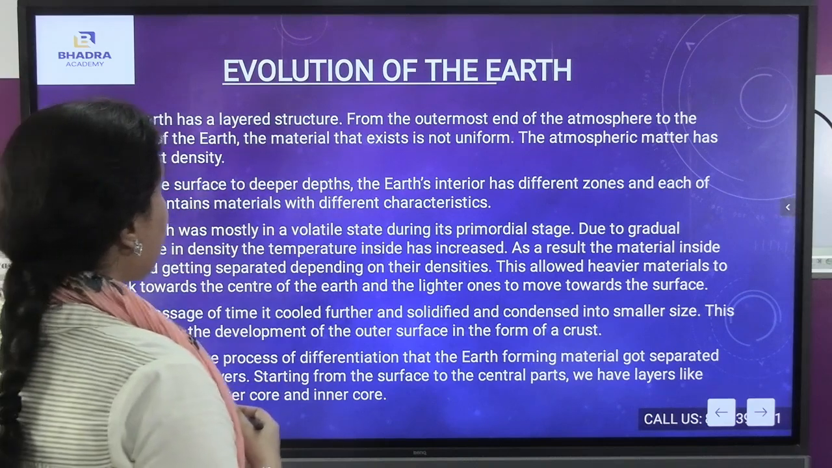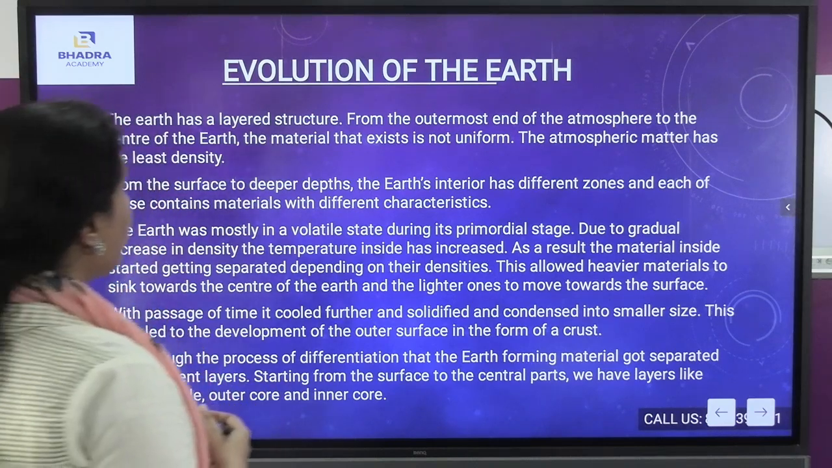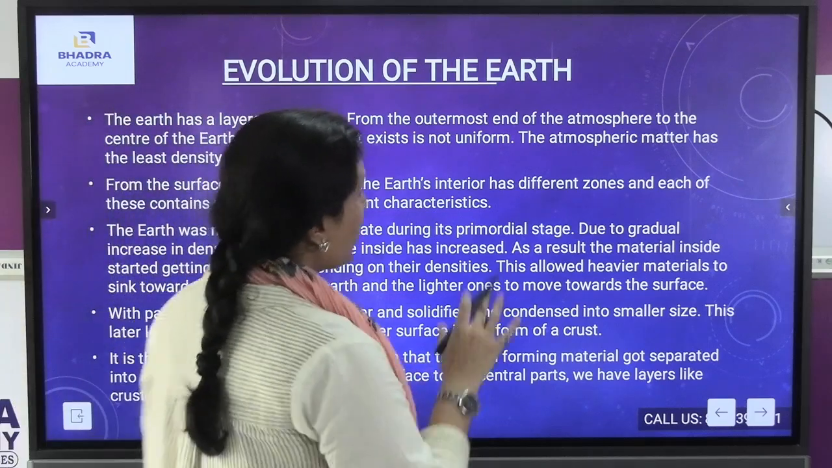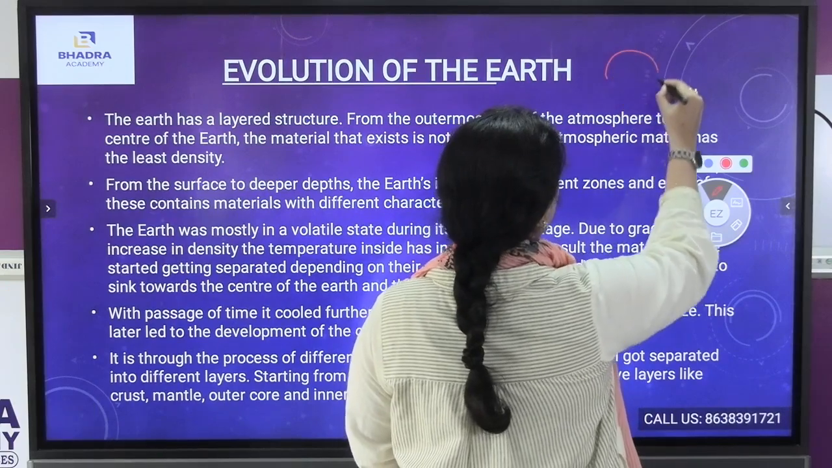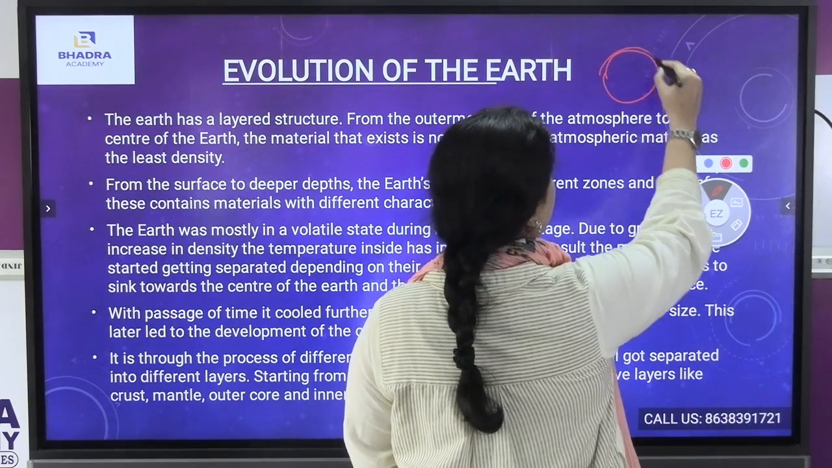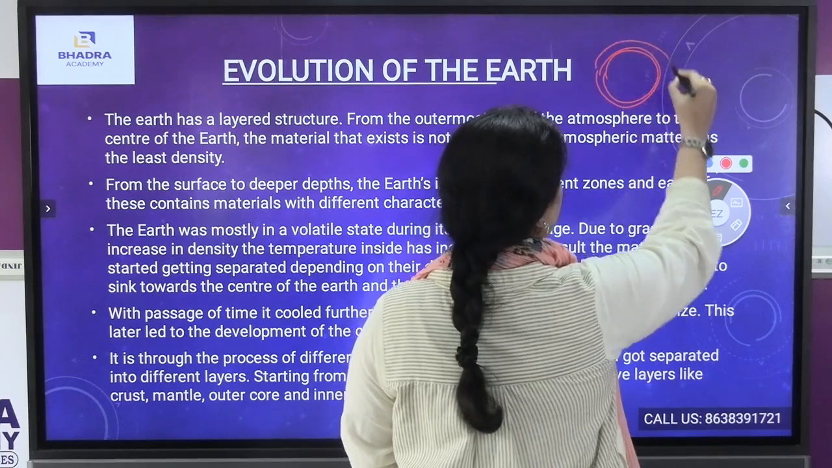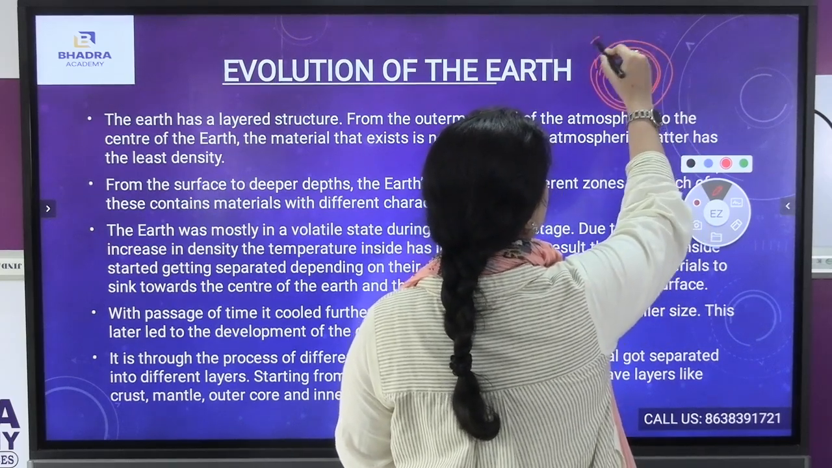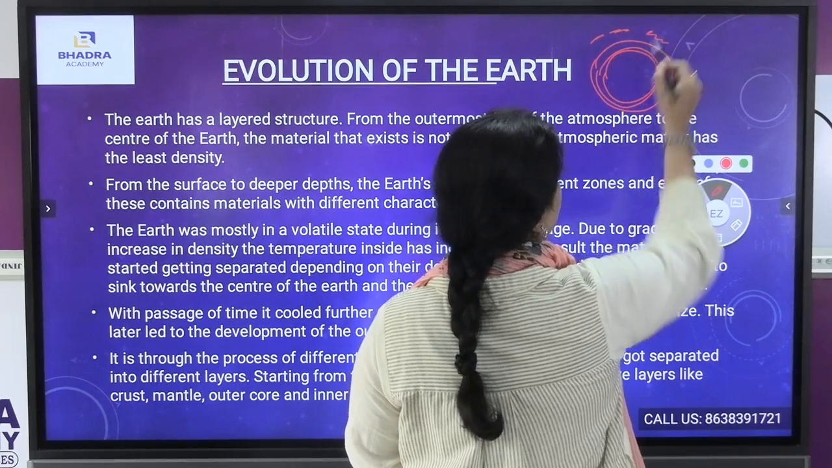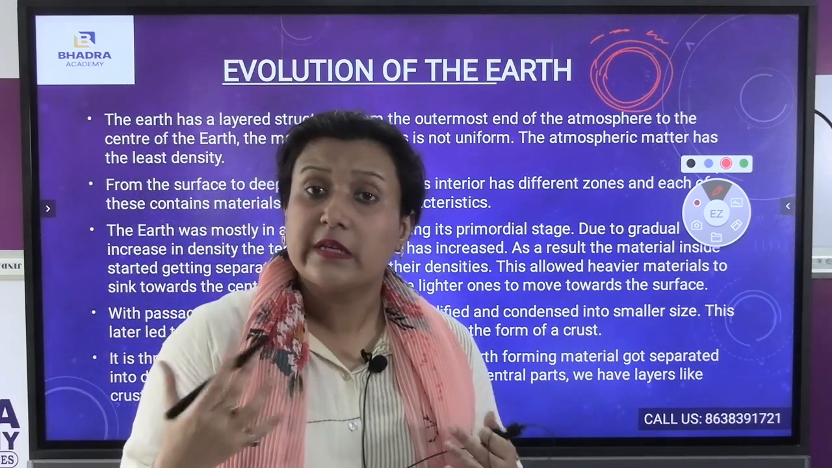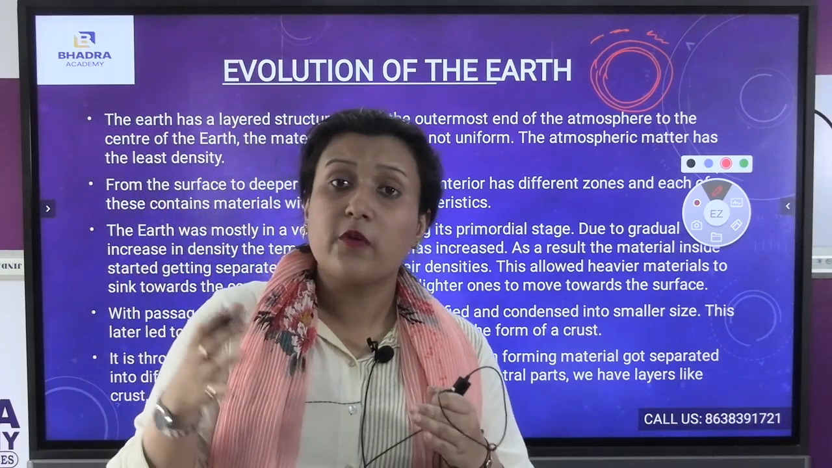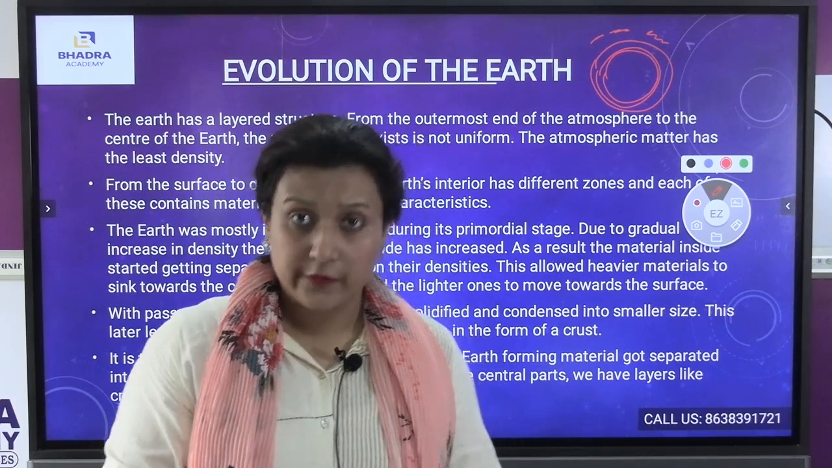The material that exists is not uniform. The atmospheric matter has the least density. Now, if I talk about our planet Earth, it has been formed by different layers, and if I talk about the atmosphere, it has the least density. Our atmospheric pressure is of very least density. So it has been formed by different layers.